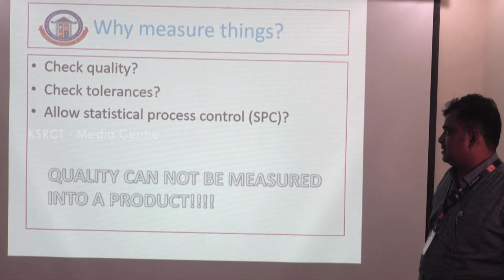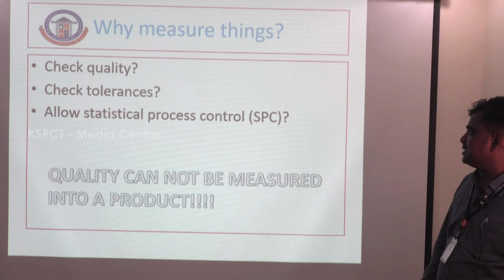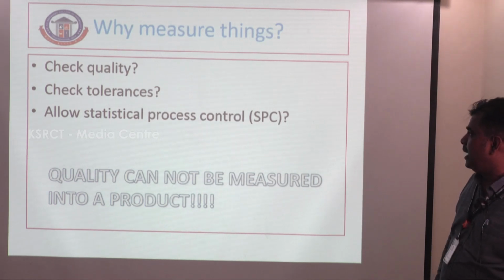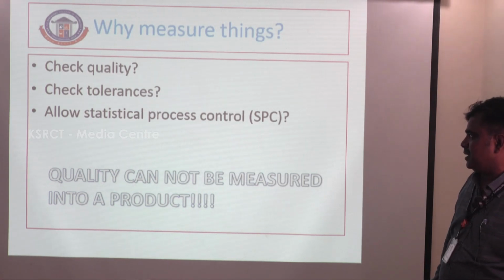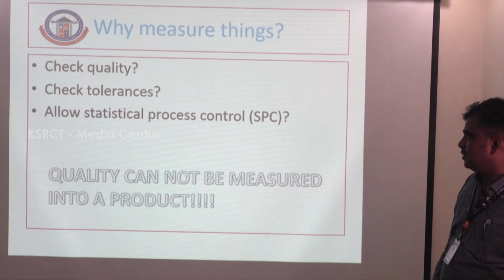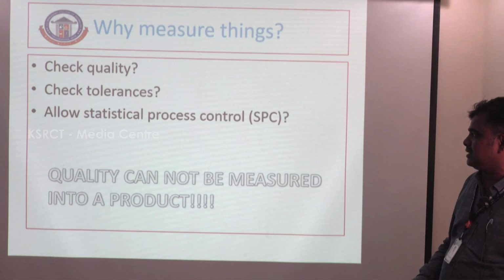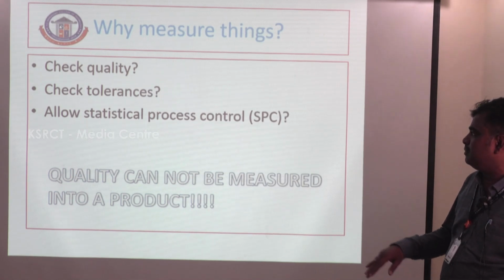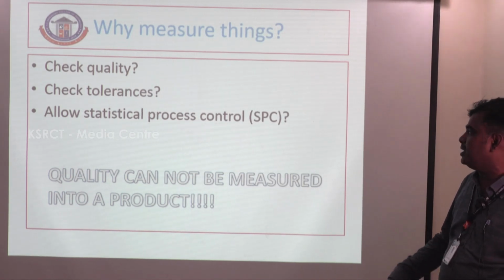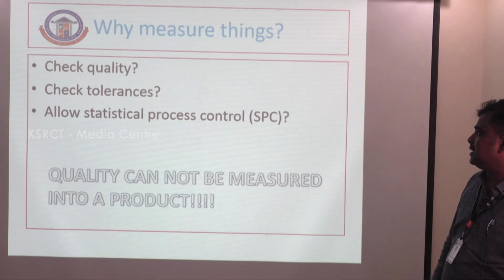Why measure things? Mainly in industries, we measure things to check the quality of the product. What is the quality of the product? That is the main purpose of measuring various things. And then, check tolerance. Check tolerance means some permissible value, plus or minus 0.01 or 0.02 millimeter, a maximum of plus 0.01 and a minimum of minus 0.01. That is a check tolerance.